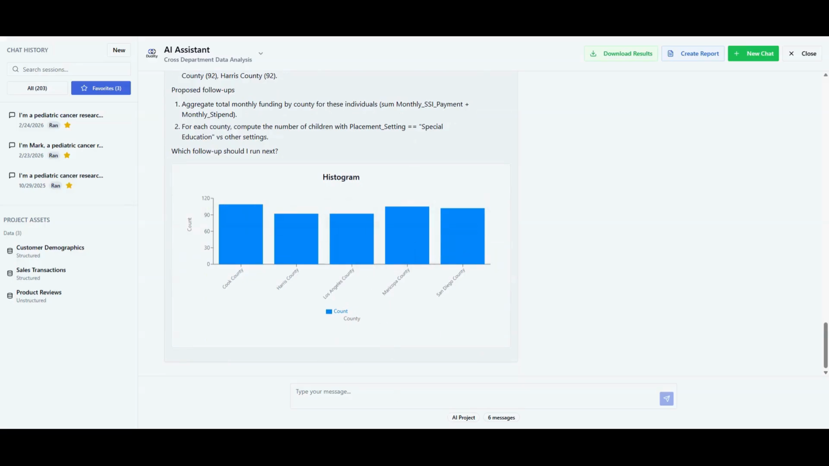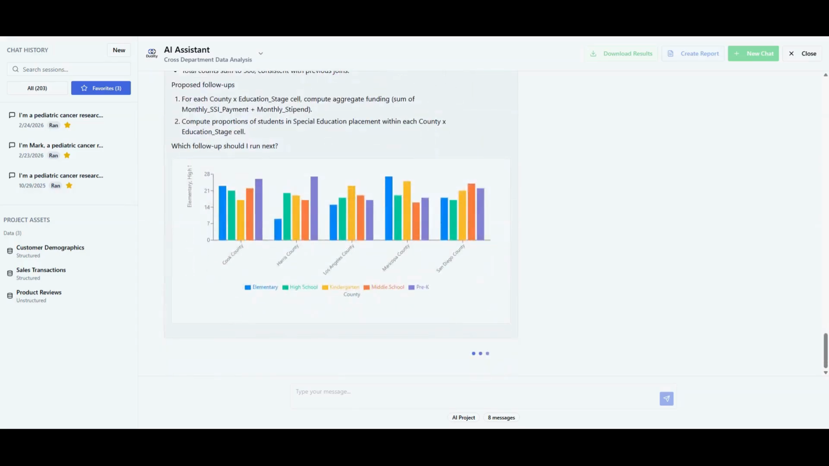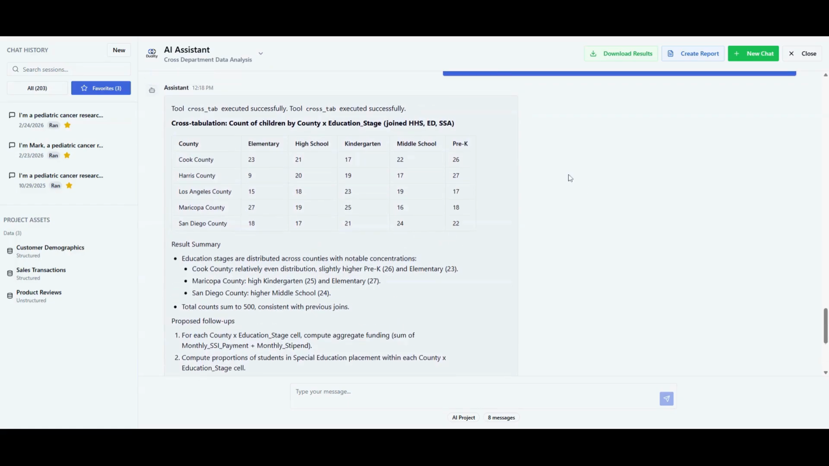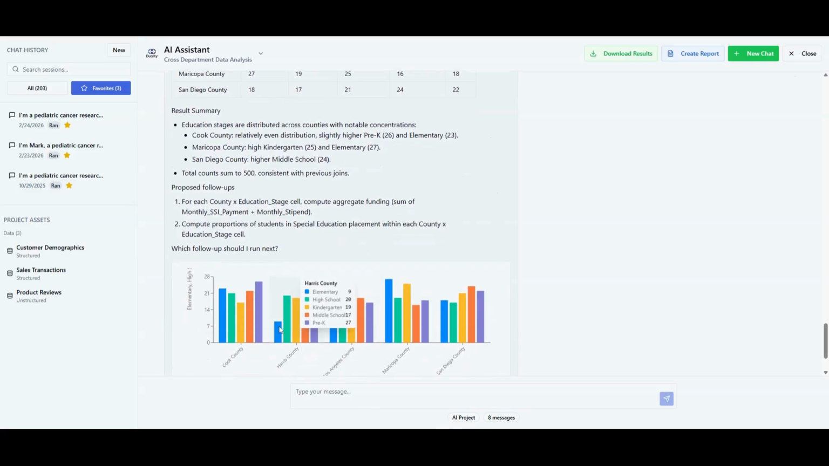To dive deeper, I examine how many children are in each county, broken down by education stage, such as pre-K, elementary, or high school. This helps us understand the composition of the needs. For instance, whether a specific county has a high concentration of special education needs in early childhood versus later stages.